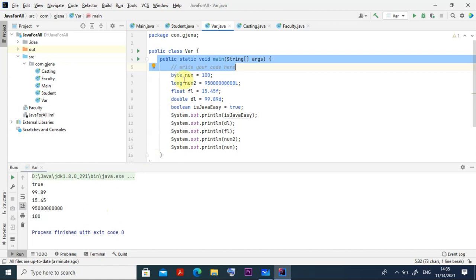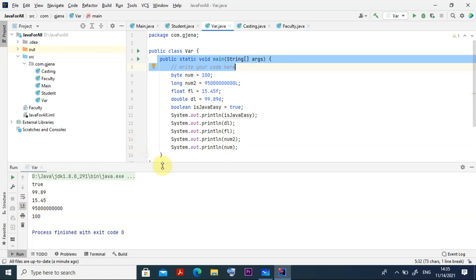Then I am going to use byte. Okay. So byte number is equal to 100, because I told you the range is minus 128 to 127. You can easily give it there and use it, right? So I have given byte number 100. Then I call this number also, right? Because byte is the data type, the name of the variable is num, and it is assigned 100. So I am running it there. You get it now? So like this, you can do. Now you can practice other kinds of numbers also.